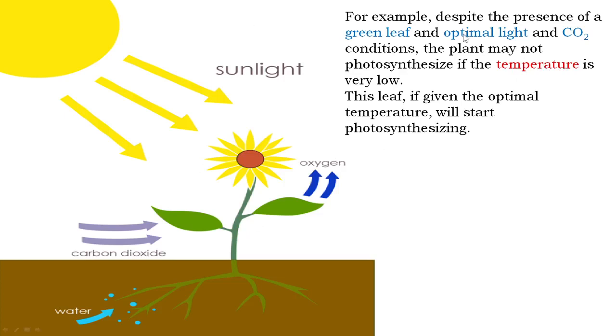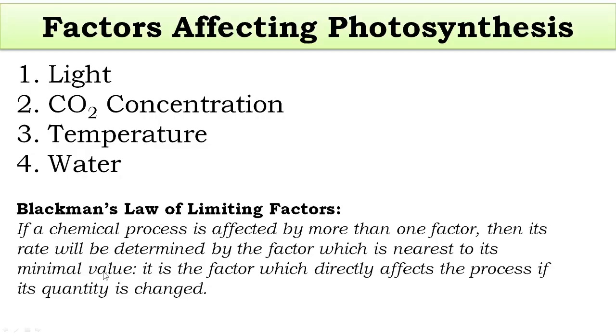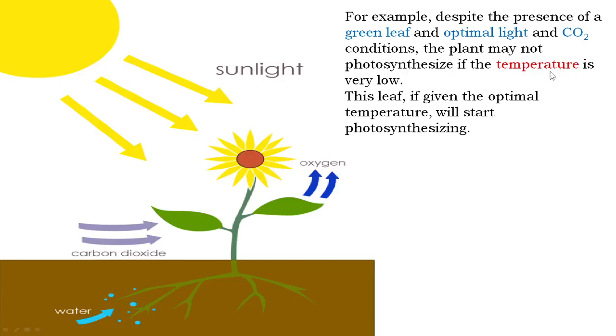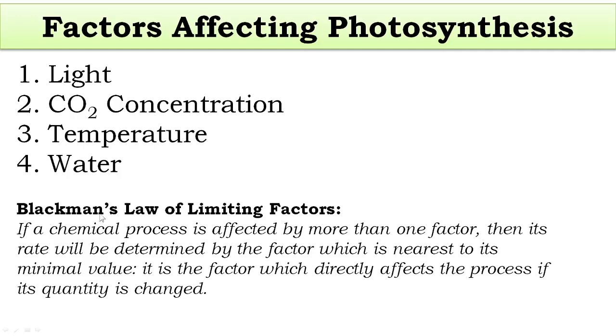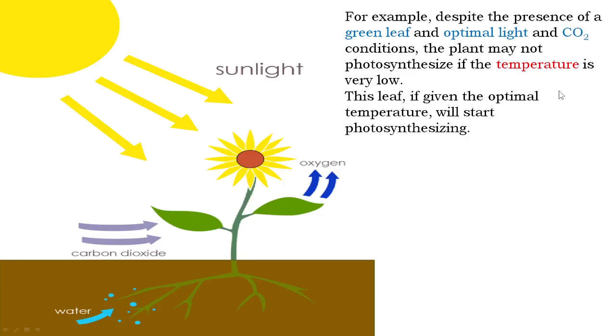Green leaf is present, light is optimum, carbon dioxide is available, but photosynthesis is not happening because temperature is very low, so it is at its minimal value. Therefore temperature becomes the limiting factor. So that is what Blackman's law of limiting factor states. And once the temperature rises, the leaf will start photosynthesizing.